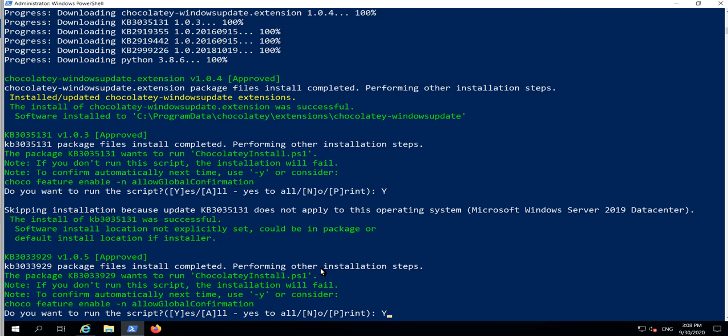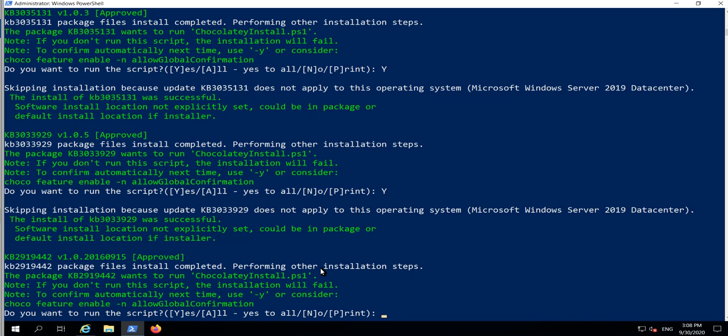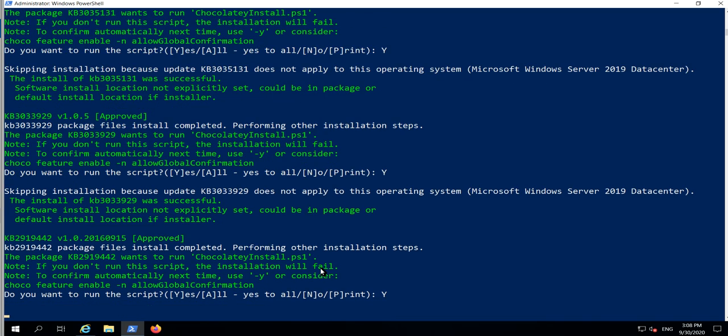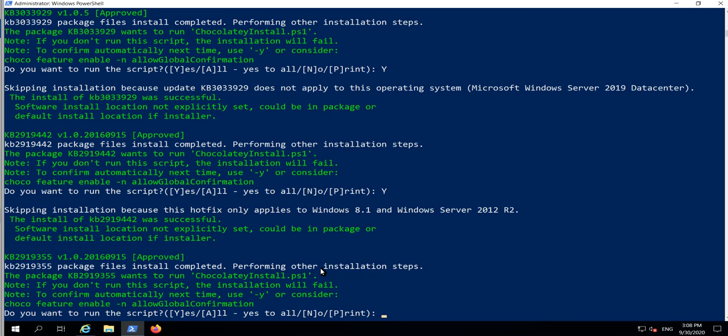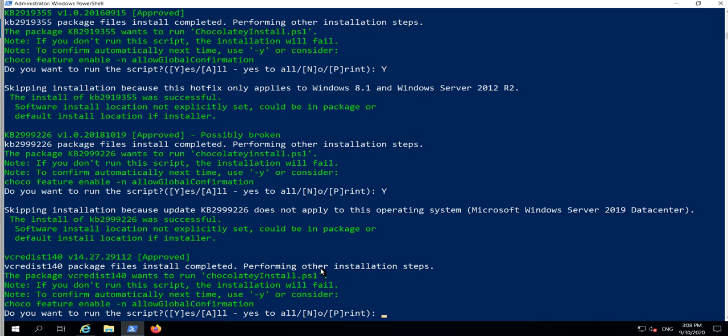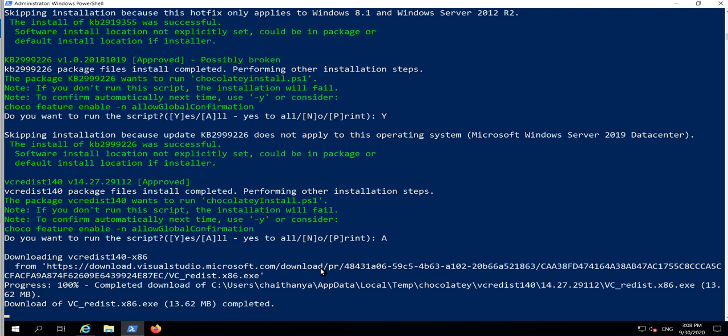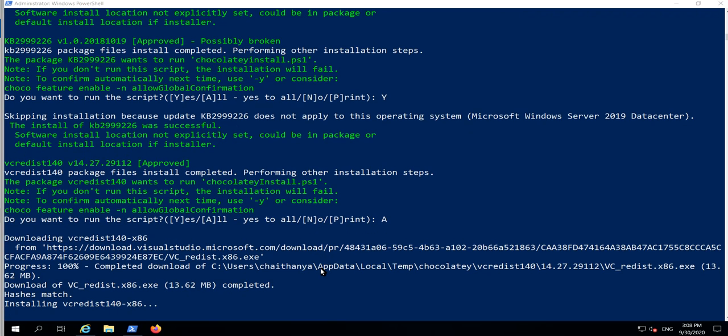Again, I have to type yes. You can see it asks these many steps. If you type -y while keeping that command itself, it won't ask you that much. If I type A over here, it will do all the things. It won't ask you the next step.